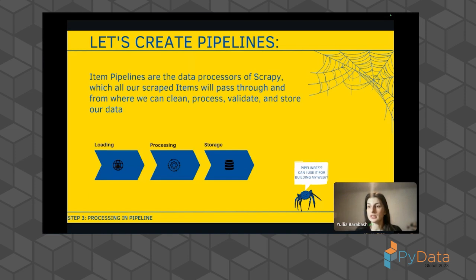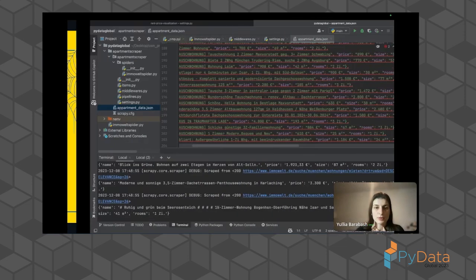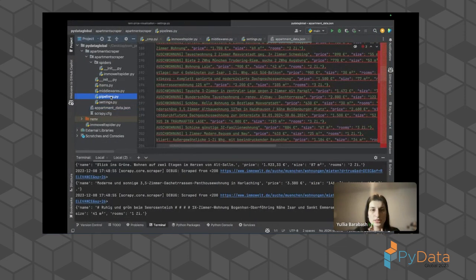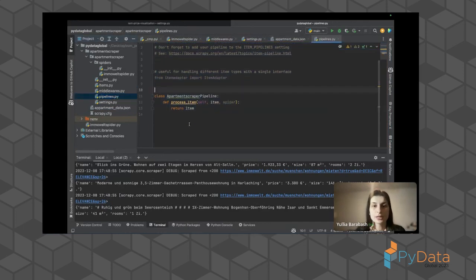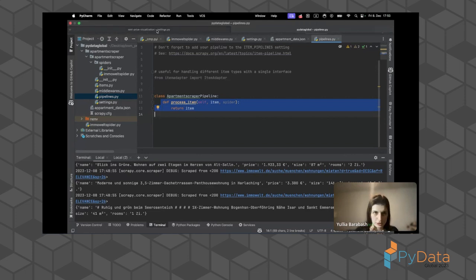We can enrich our information, we can clean up our information, and also we can store it. And in the pipelines file, the Scrapy framework already defined for us an initial class, ApartmentPipeline, where each item will pass to this method, and this method will process our information.